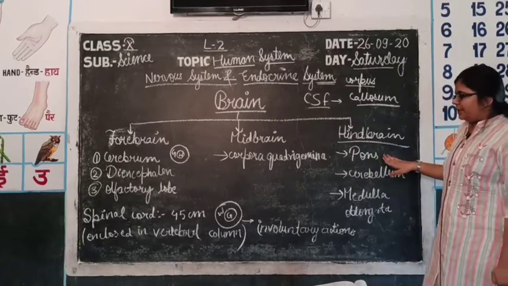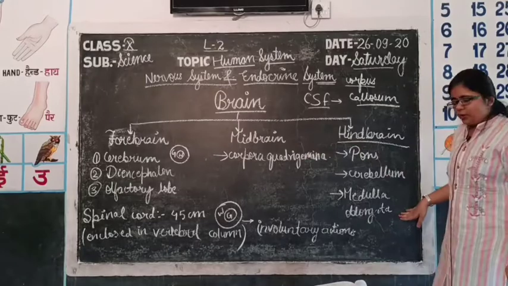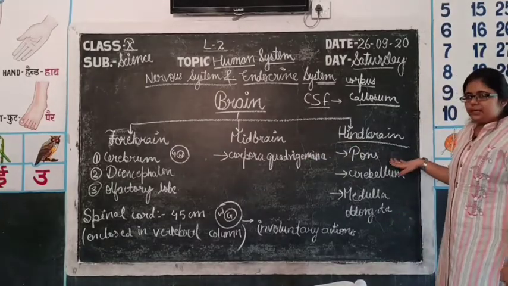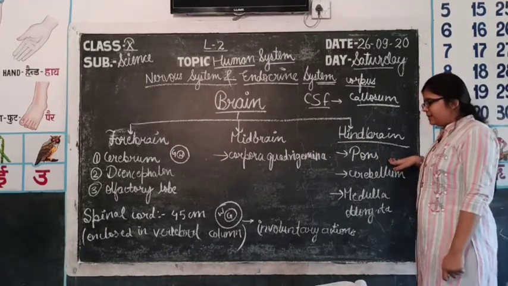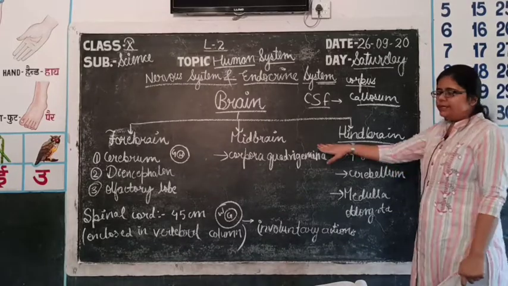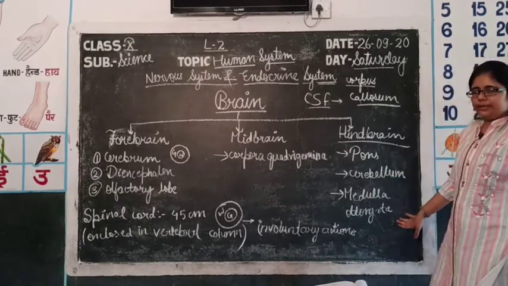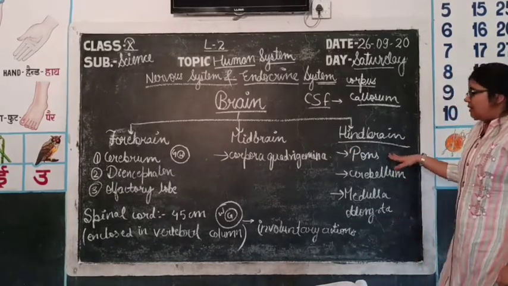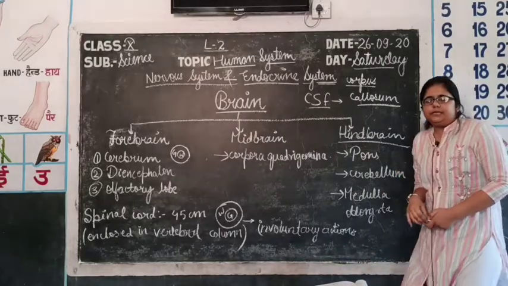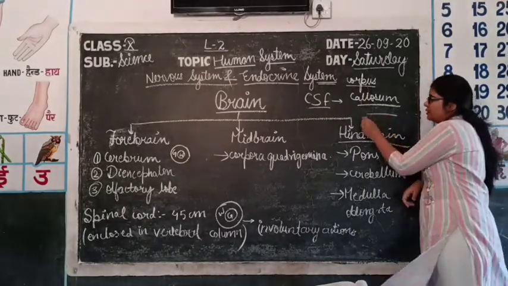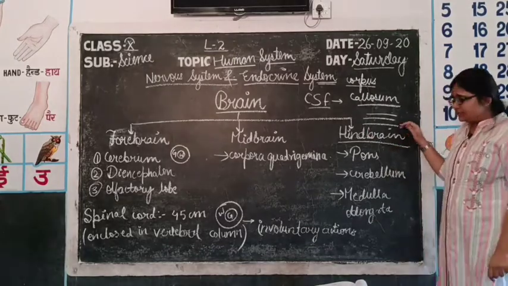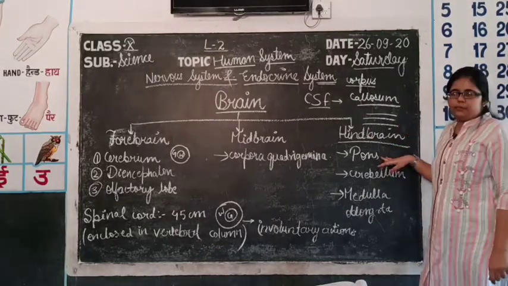The pons is located between the midbrain and medulla oblongata, and the vertical, that is longitudinal, fibers present in the pons connect the midbrain to the medulla oblongata, and the transverse fibers, that is the horizontal fibers, connect the cerebellum to the pons.